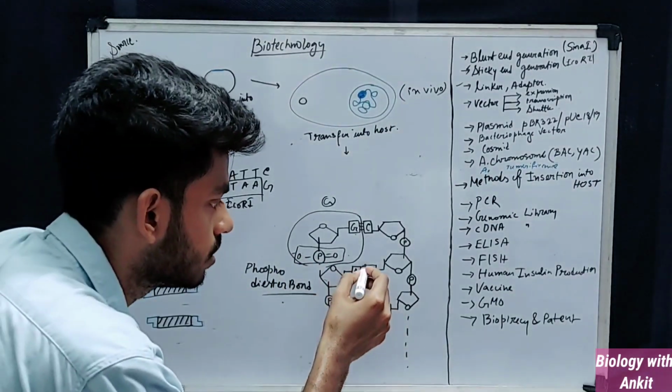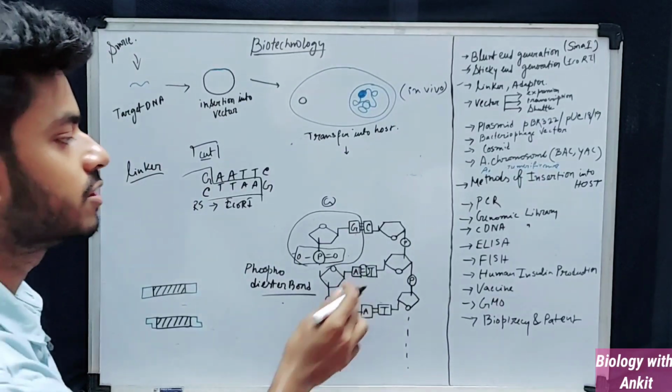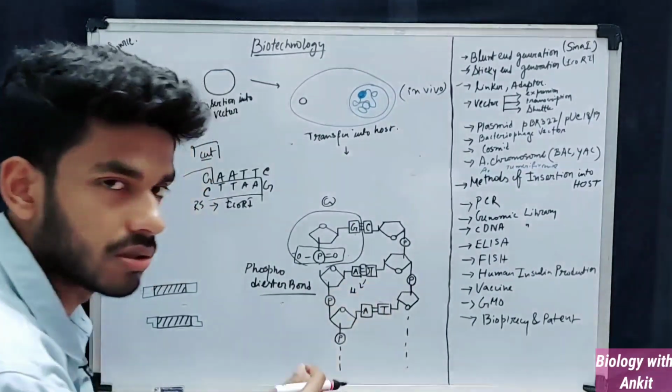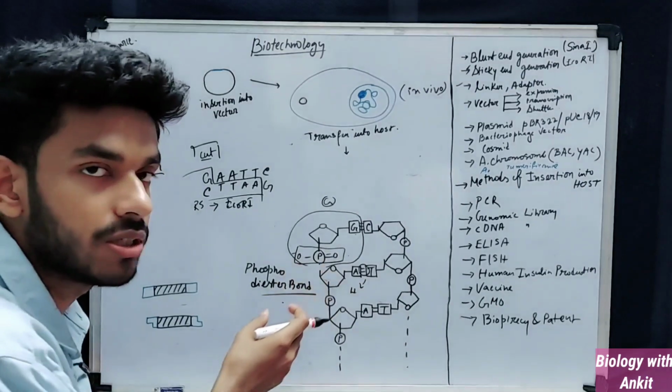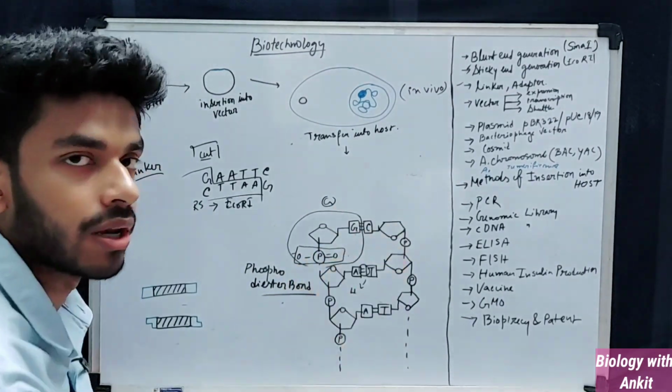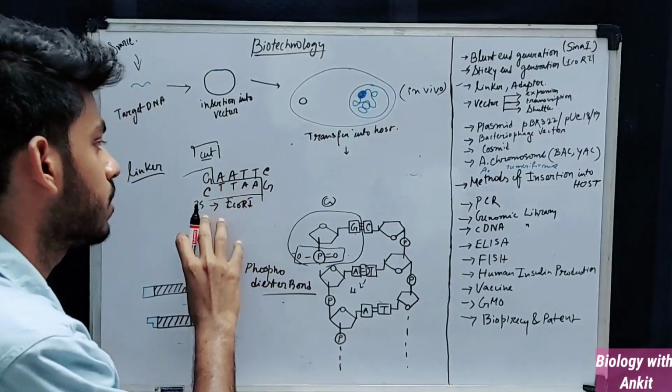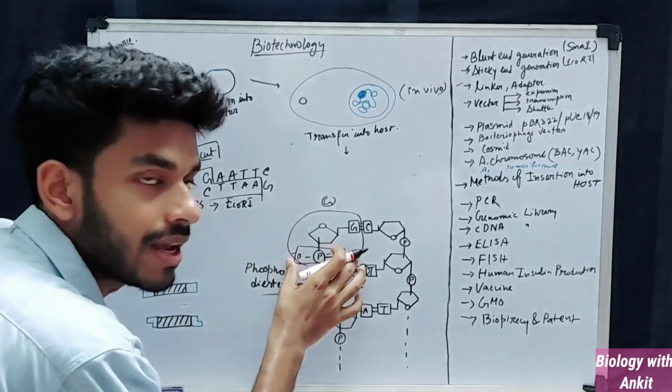So you may ask, sir, what will be the fate of these bonds? These are hydrogen bonds. These are very weak bonds. If the main backbone is broken, this can be easily broken. Okay. So the EcoR1 is basically cutting the phosphodiester bond.